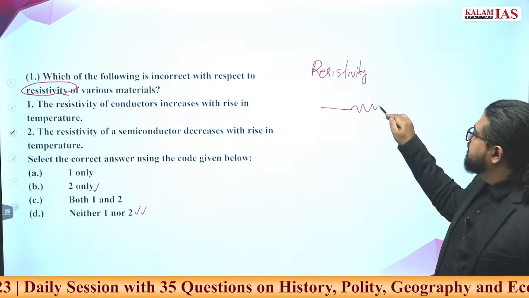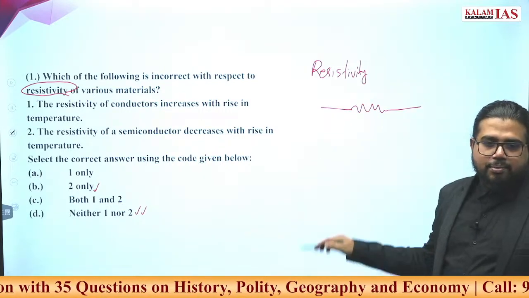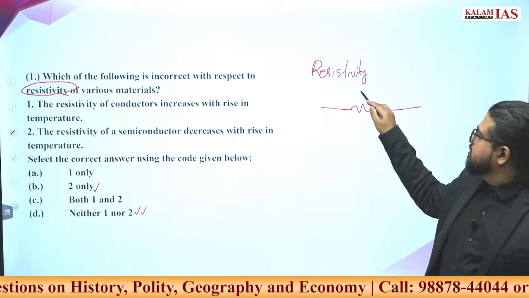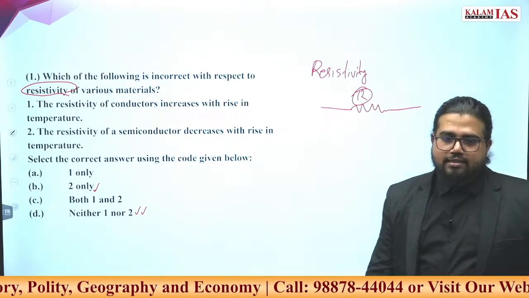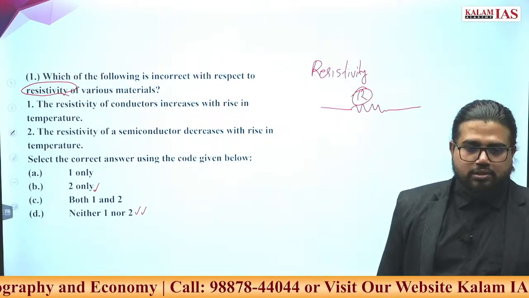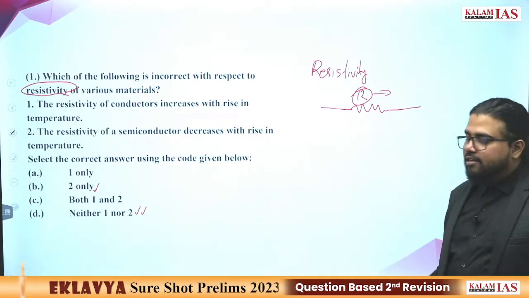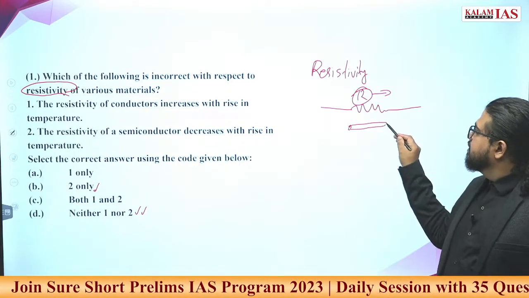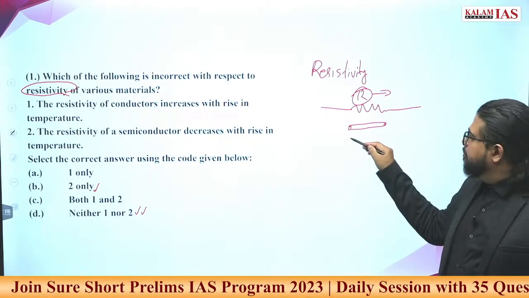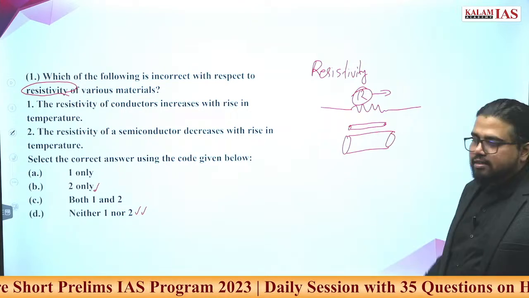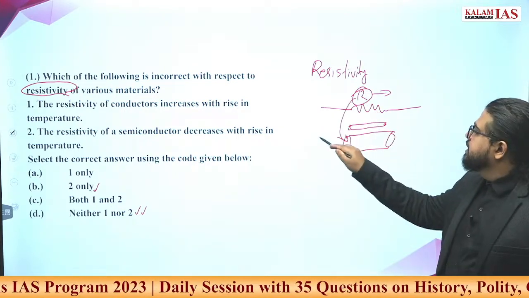If current is passing through a material, there will be resistance to the current flowing through it. But this resistance depends on physical properties of the material. If the wire is thin, it will have higher resistance compared to a thick wire. Resistance is dependent on physical dimensions.